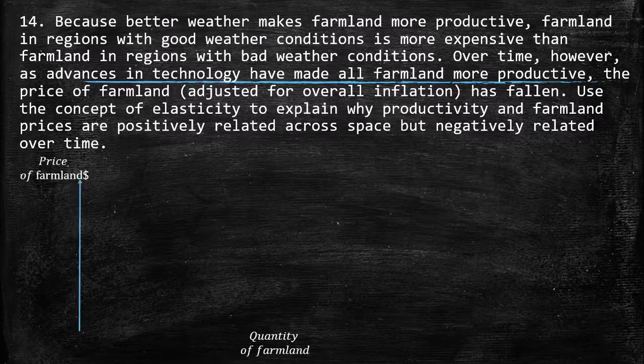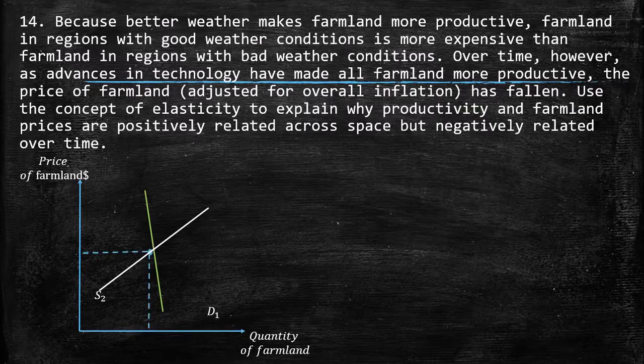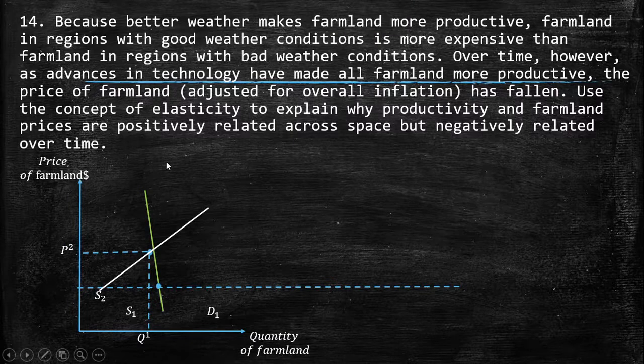So here we have this case. This is the case for productive land. So don't pay attention to this one at this point. Here we have the productive land, and here we have an inelastic demand. Why? Because farmland in productive areas is more expensive, since they can charge a higher price and will receive a higher revenue. So this is going to be the case.